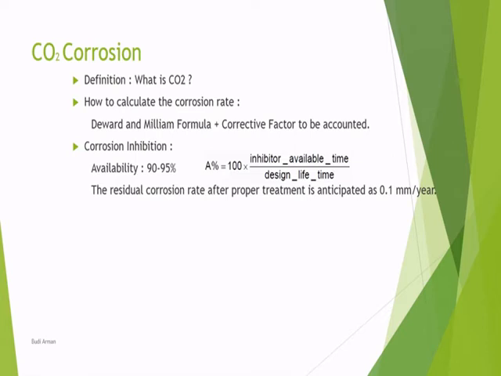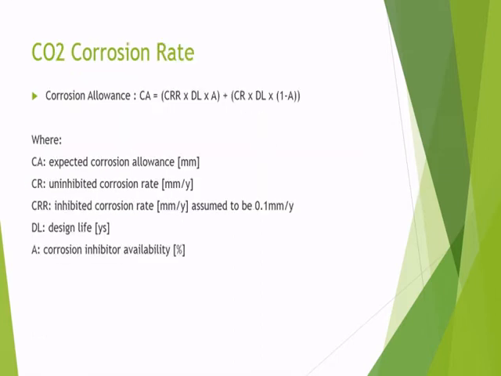So here let's say we have 95% availability for the corrosion efficiency. We also have to state the residual corrosion rate after proper treatment, which is anticipated as 0.1 millimeter. This will be important when determining the corrosion rate or corrosion allowance of the carbon steel material.